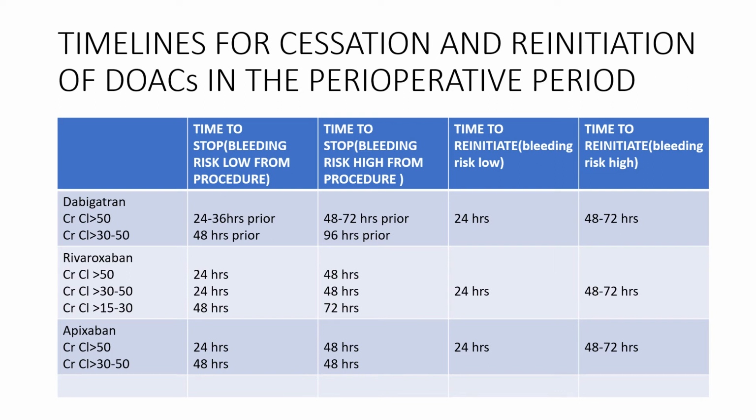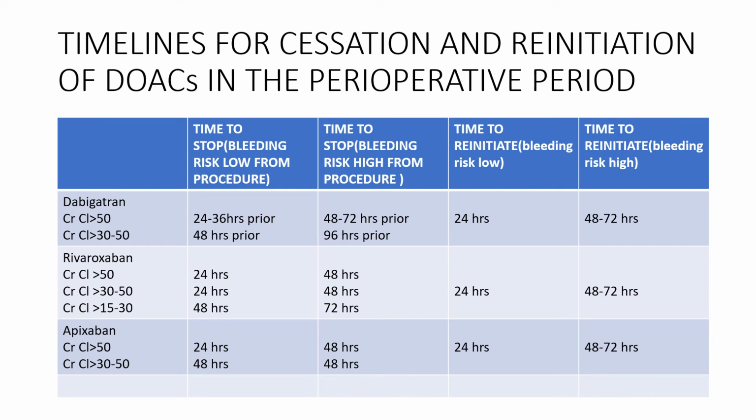Rivaroxaban is similar: in low risk patients with normal renal function, you can stop just 24 hours before, and in high risk groups stop 48 to 72 hours before.